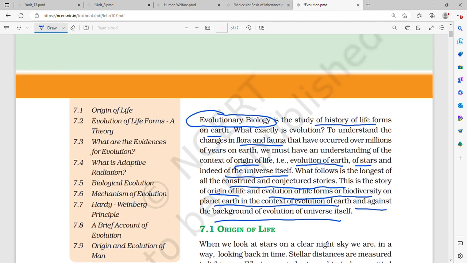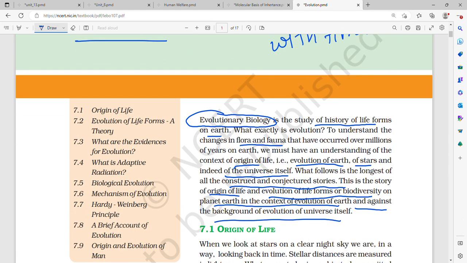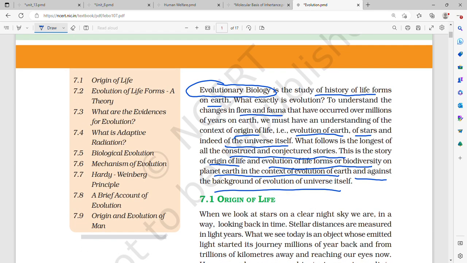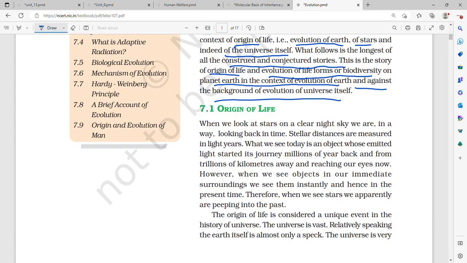So, evolution is the change in life forms which occurs with time, and evolutionary biology is the study of life forms on Earth. To understand the changes in flora and fauna which have occurred over millions of years on Earth, we have to have an understanding of the context of origin of life. That is the evolution of Earth, of stars, and of universe itself. What follows is the longest of all the construed and conjectured stories. This is the story of origin of life and evolution of life forms or biodiversity, that is the diversity of life, on planet Earth in the context of evolution of Earth and against the background of evolution of universe itself.